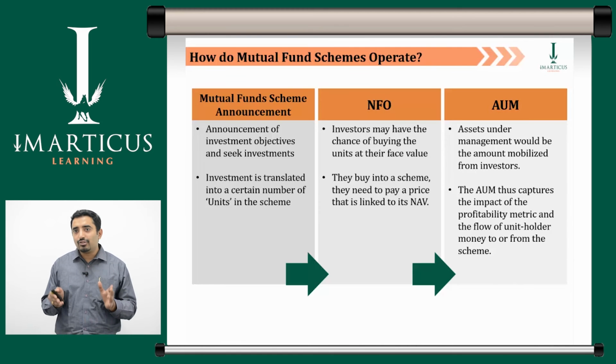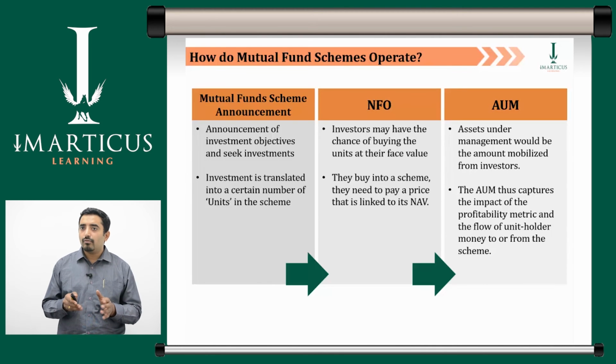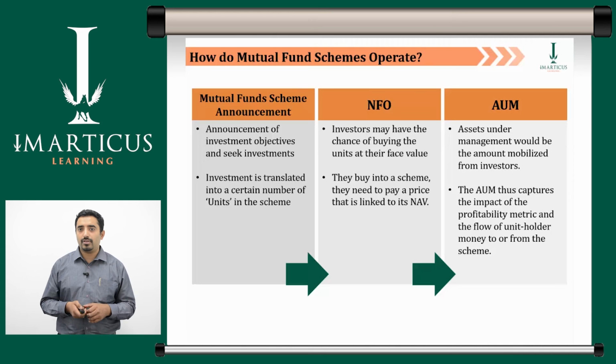The relative size of mutual fund companies is assessed by their assets under management, or AUM. When a scheme is first launched, AUM would be the amount mobilized from investors. Further, if the scheme is open to receiving money from investors even post NFO, then such contributions boost the AUM. Conversely, if the scheme pays any money to investors, either as a dividend or as consideration for buying back the units of the investors, the AUM will fall.